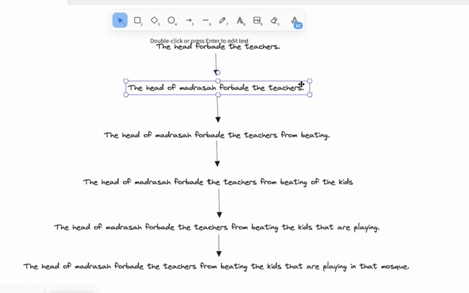Then we start expanding. The head of madrasa forbade the teachers. Then we say the head of madrasa forbade the teachers from beating the kids, from beating the kids that are playing in that mosque, step by step. So that's exactly what we're going to do.